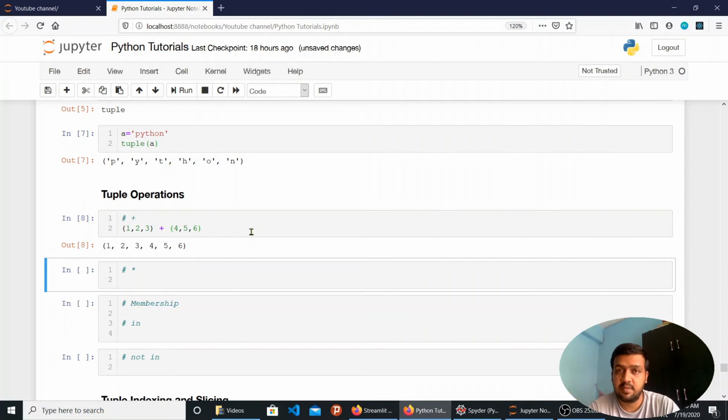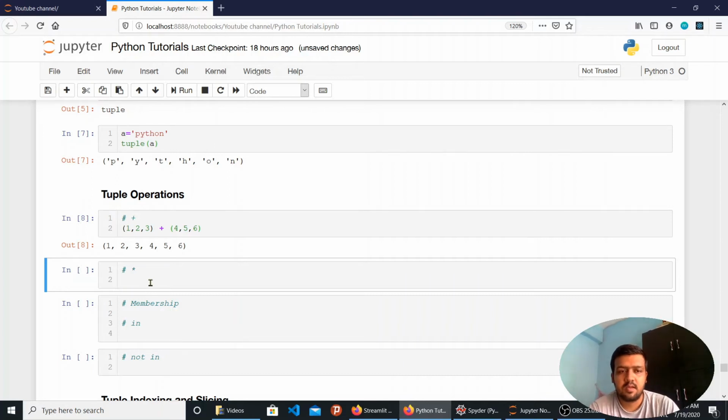I am clearly mentioning that it is not adding the 4 5 6 tuple into the 1 2 3 tuple. Or even vice versa, where I am adding 1 2 3 at the beginning of the 4 5 6 tuple. No. Both tuples are individually added internally, and it creates a new tuple of 1 2 3 4 5 6. It is not like I am appending something, or inserting something at some point. It is creating a totally new tuple, and in order to use it, I have to store it somewhere.